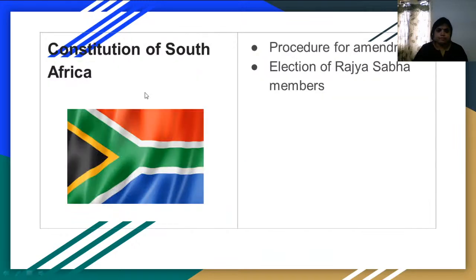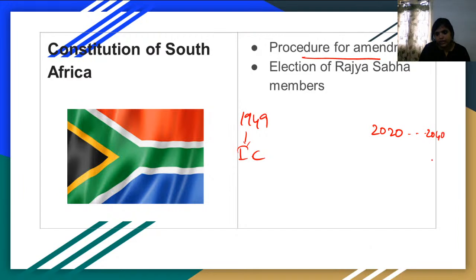South Africa. We feel that South Africa is very much behind India, but it is not like that. You can understand this because we have borrowed some features from the South African constitution also. From the South African constitution, we have adopted the procedure for amending the constitution. In 1949 we signed the Indian constitution, and in 2020, 2040, or if needed 2050, you may want to change the book.